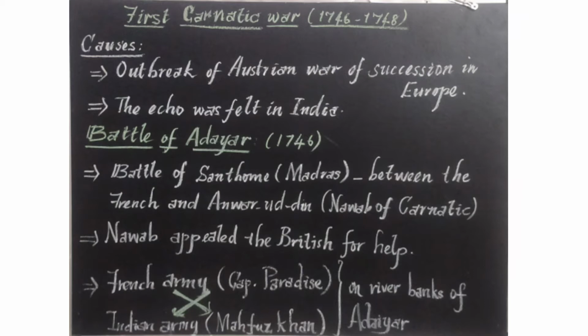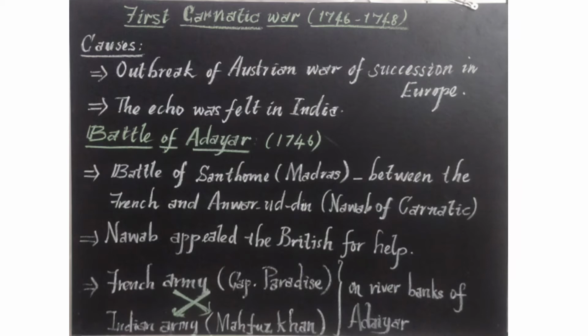What was the cause for the outbreak of this war? Austria is a small country in Europe. There was a war of succession in Austria. Succession means if a king died, who would be the next king? That was the war of succession. In that war, England and France both participated. There was always a struggle between England and France, and both stood on opposite sides. That War of the Austrian Succession echoed in India also. That resulted in the First Carnatic War.